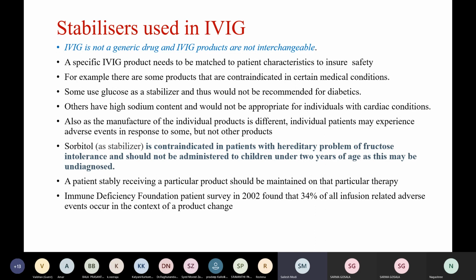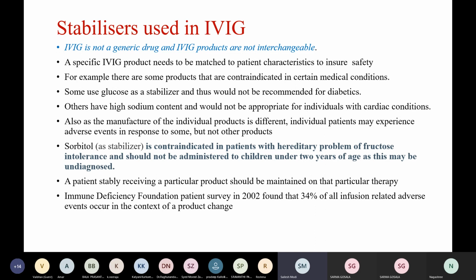Others which have high sodium content would not be appropriate for individuals with cardiac conditions. Also, as the manufacture of the individual products is different, individual patients may experience adverse events in response to some but not other products. And a patient stably receiving a particular product should be maintained on that particular therapy.